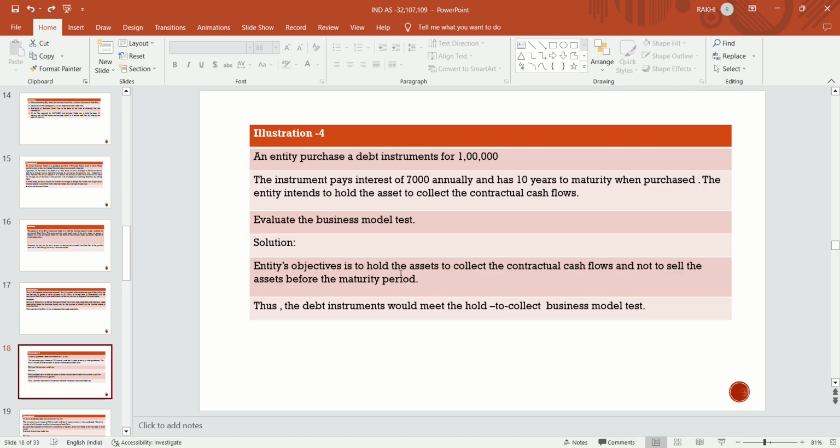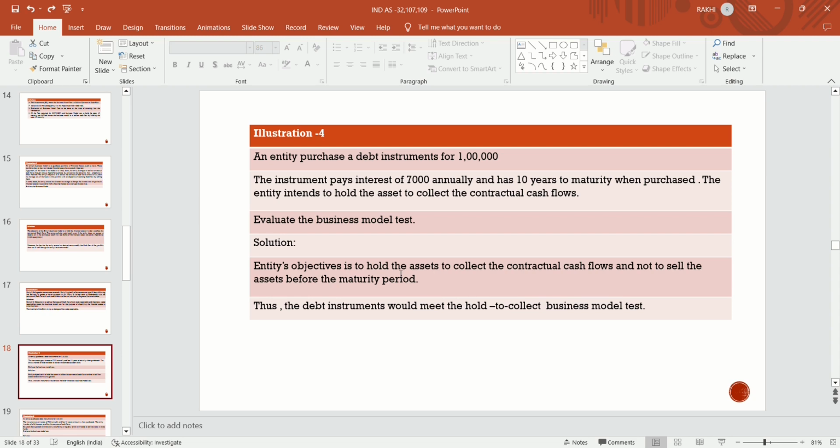Now the next one is illustration number 4. An entity purchases a debt instrument for rupees 1 lakh. The instrument pays interest of 7,000 annually and has 10 years to maturity when purchased. The entity intends to hold the asset to collect the contractual cash flows. The intention of the entity is clear. It wants to hold the asset till maturity, and the intention is also to collect the principal and interest. Interest may be any percentage; a 0% rate is also an interest rate. So it should be recognized at amortized cost. Classification is to be done at amortized cost.